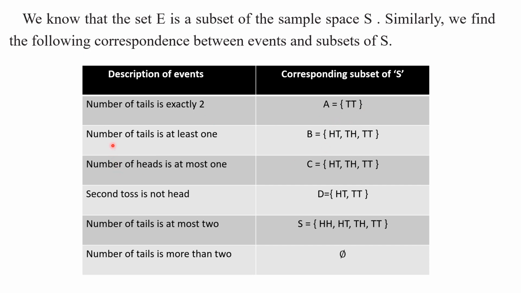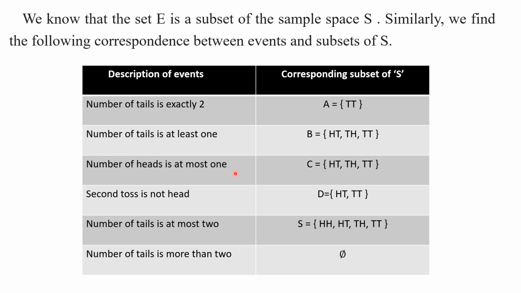Now let us take another event: the number of tails is at least 1. From the sample space we have to choose the elements which have at least 1 tail. Means there may be 1 tail or there may be 2 tails. So these are the elements in that set.